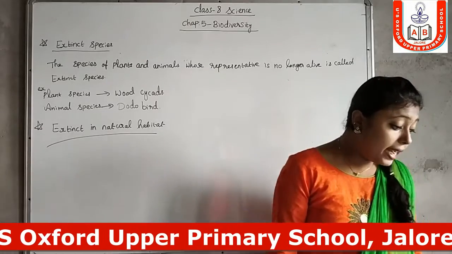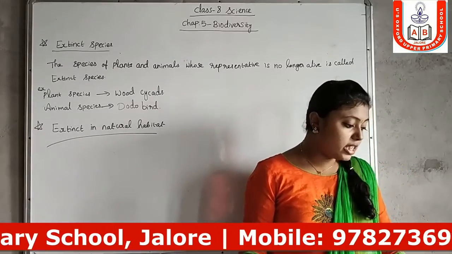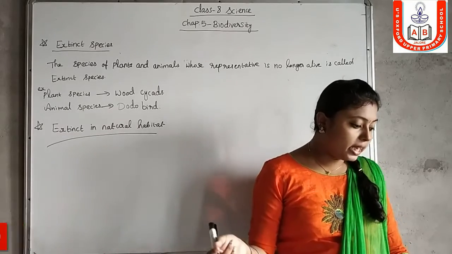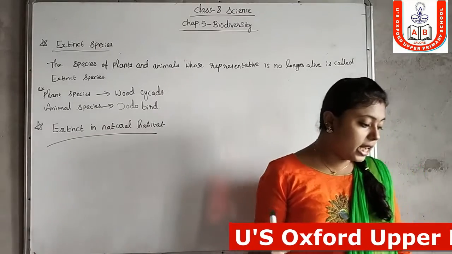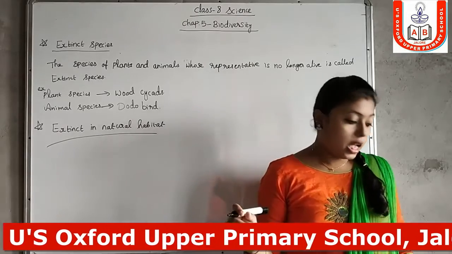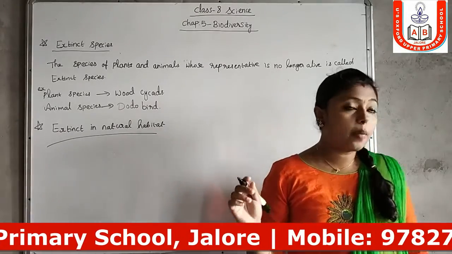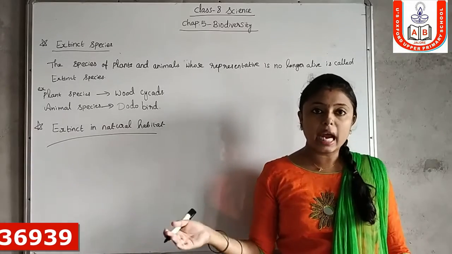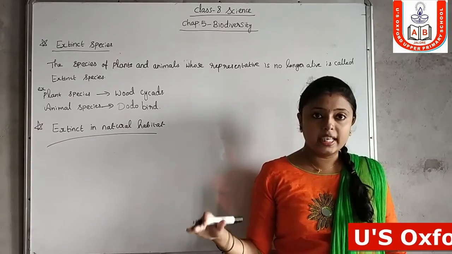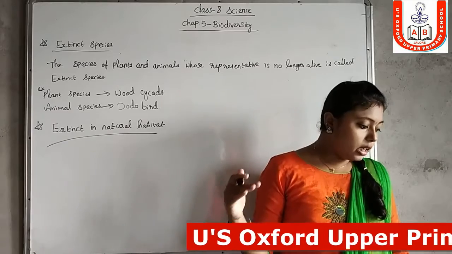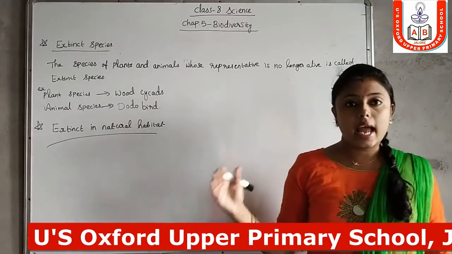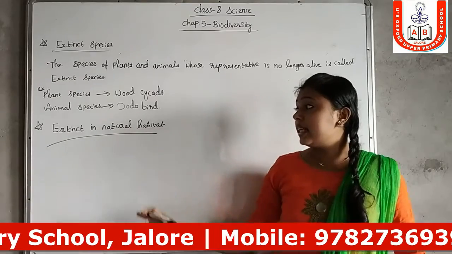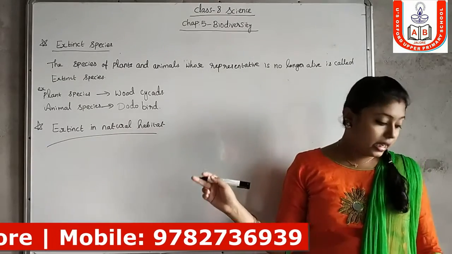These are plant and animal species which are no longer found in their natural habitat, but their representative members are still living in artificial habitats. So these are the plant and animal species that are not found in their exact natural habitat, but their representatives are still living in artificial habitat. These types of species are called extinct in natural habitat.